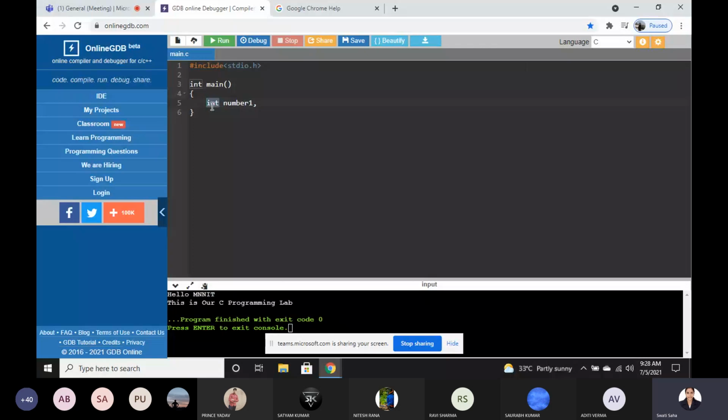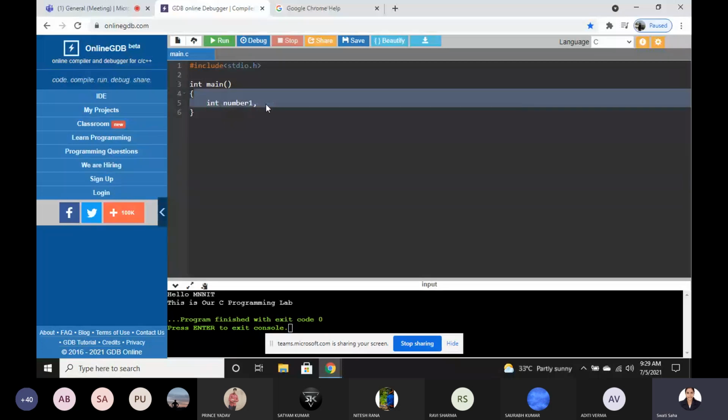So data type will basically tell us what the type of the data is, if it is an integer, if it is a float, okay, it's fractional, and all about the sizes also. In your theory classes, you will study that every data type has some size. So basically, int will define that this is integer data type. So this is the number1.